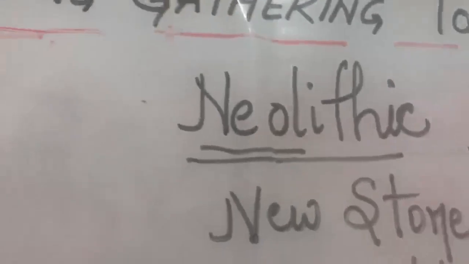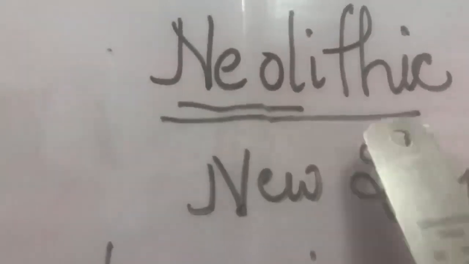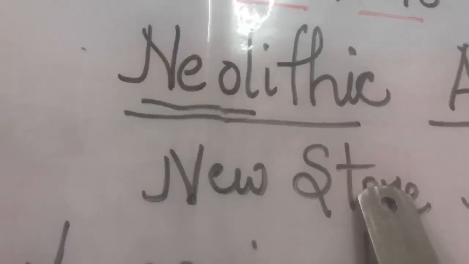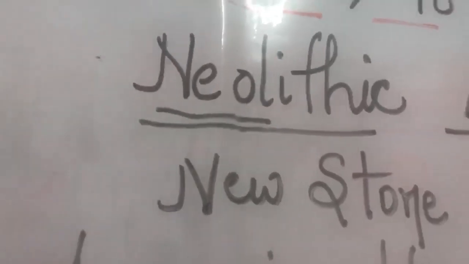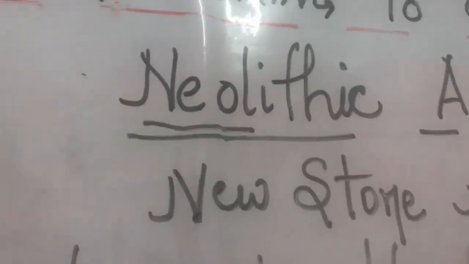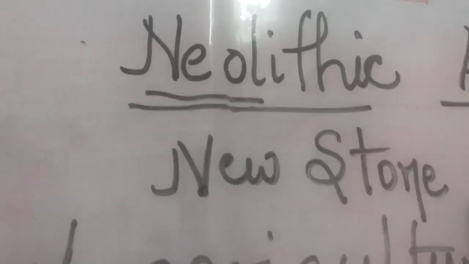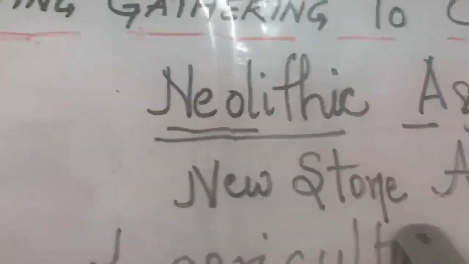And what was the meaning of Paleolithic? Let's revise it. Paleo means old, Lithic means again stone. So that was the Old Stone Age, and the Old Stone Age covered 99% of human existence. That is why it was divided into Upper Paleolithic, Middle Paleolithic, and Lower Paleolithic age, right? And then came the Mesolithic age in between the Paleolithic and Neolithic. That was the phase of transition. So that was known as the Mesolithic age. And we did the difference between the Paleolithic and Mesolithic.